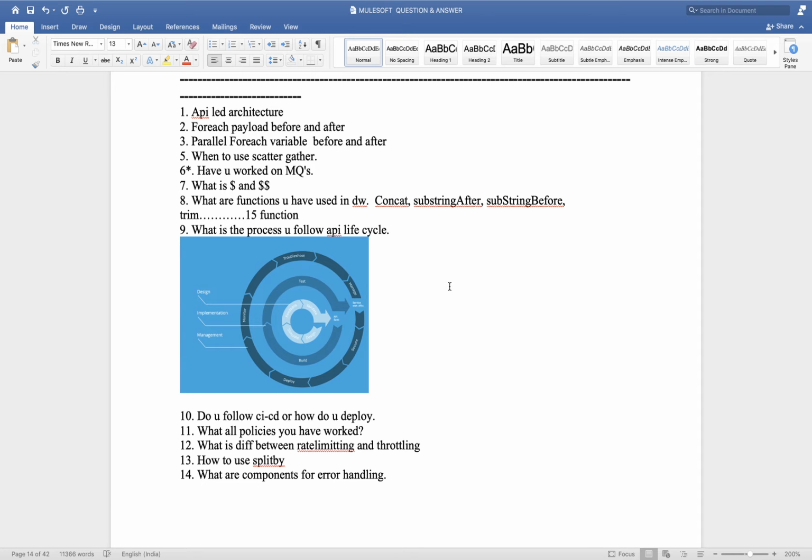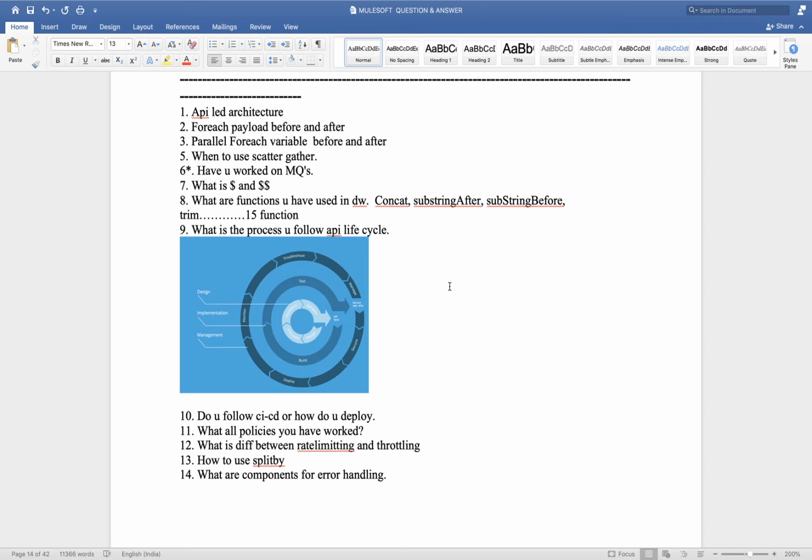In API-led architecture, we follow a three-tier model: system layer, process layer, and experience layer. We give the experience layer URL to the client. The experience layer will hit the process API, and the process API will hit the system API. The system API will connect to third-party applications like a database or Salesforce, and from there we get the data.